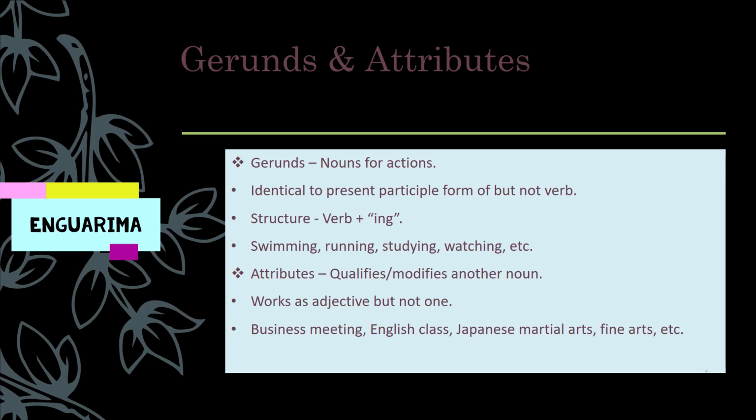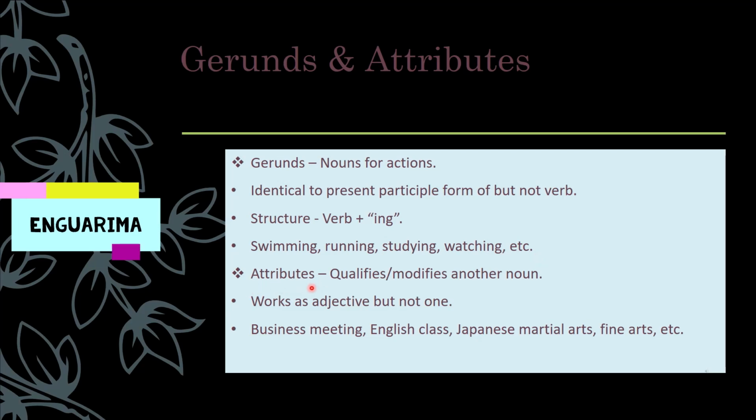Let's see gerunds and attributes. Gerunds. In brief, we can say that these are nouns for actions. These have identical structure to the present participle form of verb, but these are not verbs. This should be noted. The structure is verb plus ing. Examples can be swimming, right? Swim, which is a verb, we added ing to it and it became swimming. Running, studying, watching, etc.